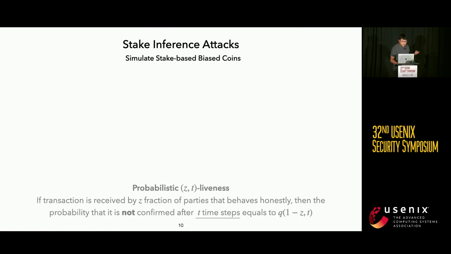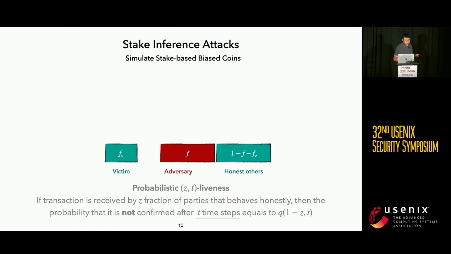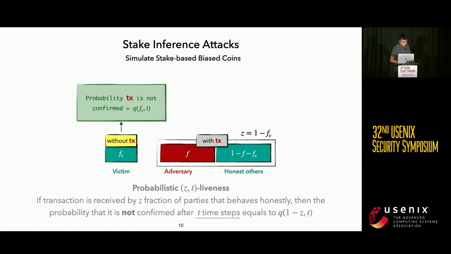Based on those two facts, let's see how we can do the attack. First, I will show a simulation technique. Consider that the attacker splits the entire set of parties into two groups: the victim in one group and all the other parties in the second group. The attacker can create a disparity in the inputs of the two groups, for instance, the victim does not have some transaction and all the other parties have it. Then we simply wait for some time. Remember that the probability that TX is not confirmed after T time steps is equal to Q(1-Z, T).